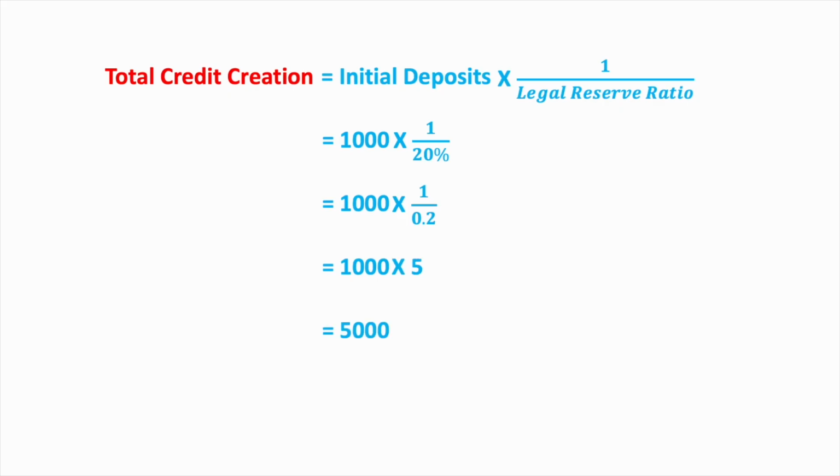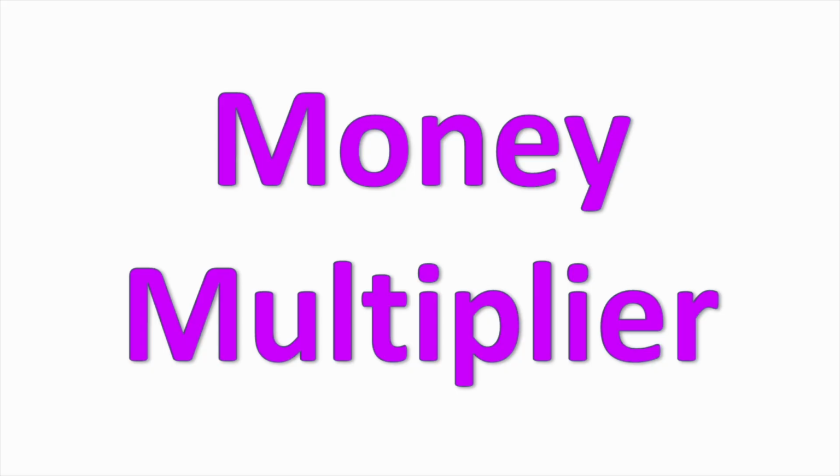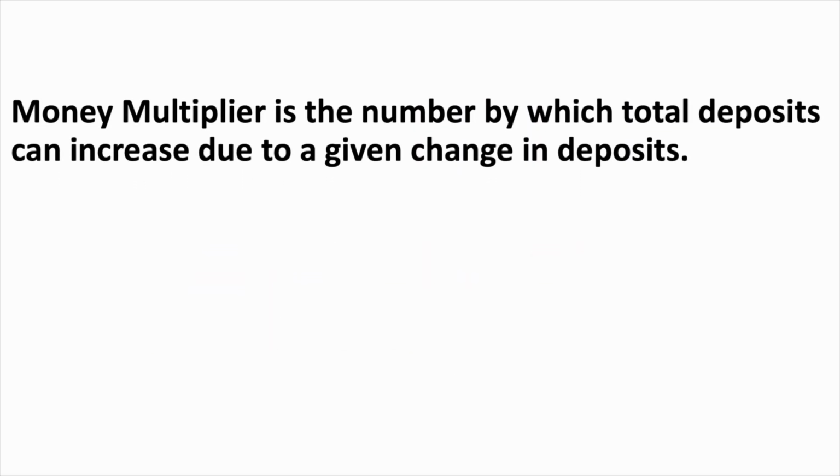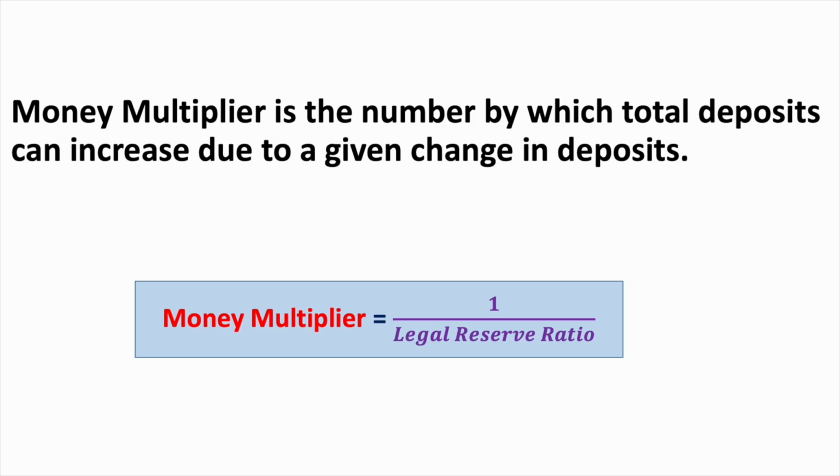to 5000 rupees. Let's learn one more important point of this process, that is money multiplier. Money multiplier is the number by which total deposits can increase due to a given change in deposits. Money multiplier is equal to 1 upon legal reserve ratio. We can say that credit creation is equal to the initial deposit into money multiplier.